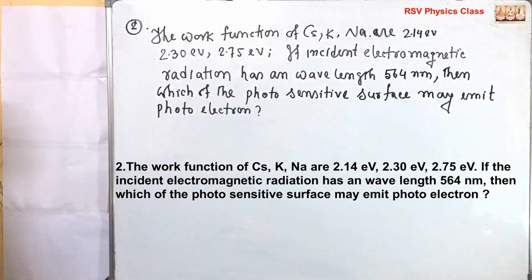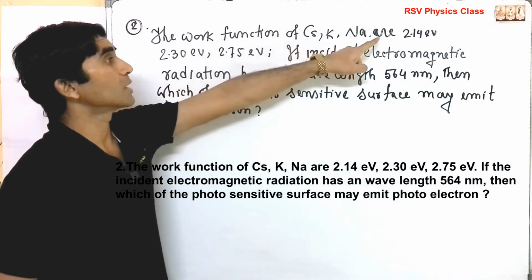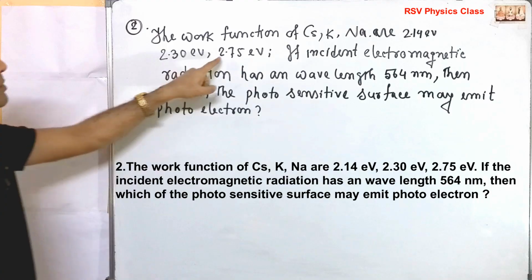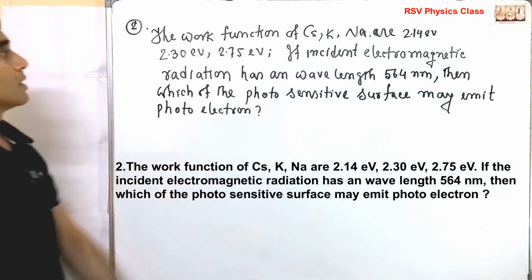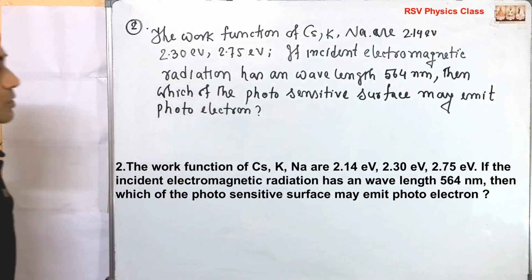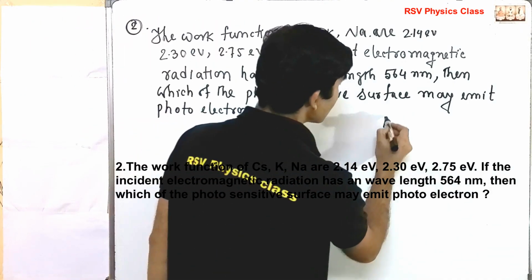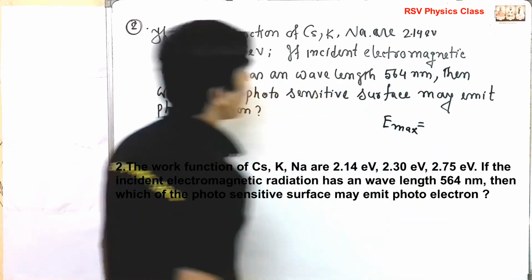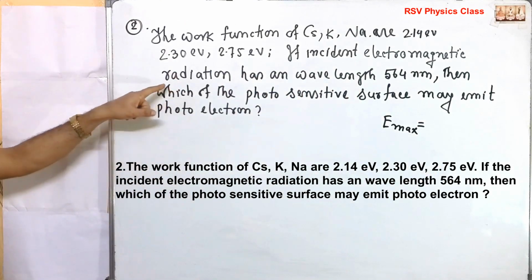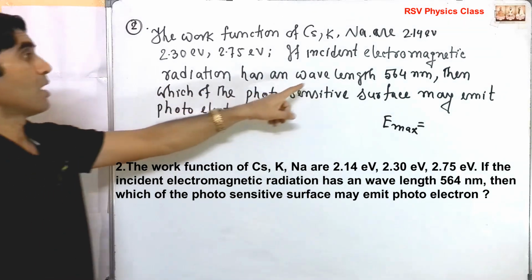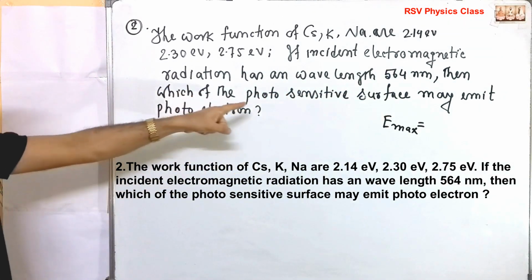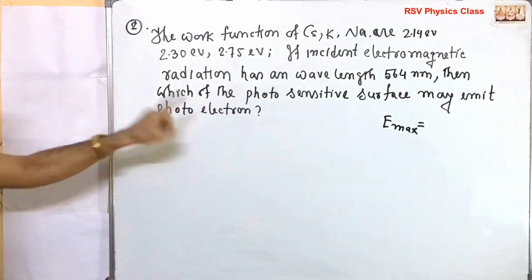Problem number 2. The work functions of cesium, potassium and sodium are 2.1 eV, 2.30 eV and 2.75 eV. So this is the work function. So you know Einstein's equation for maximum kinetic energy. Now I'll read the problem first. If the incident electromagnetic radiation has a wavelength of 564 nanometer, then which of the photosensitive surfaces may emit photoelectrons?